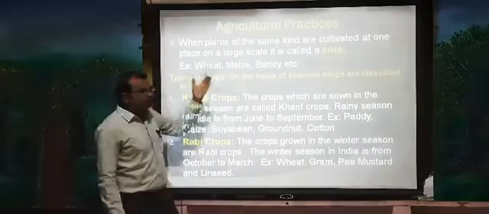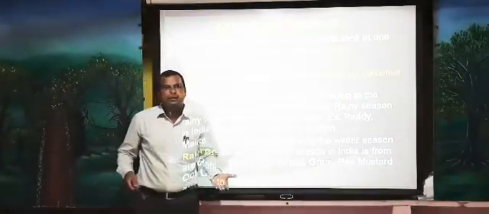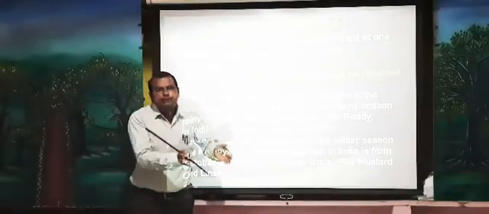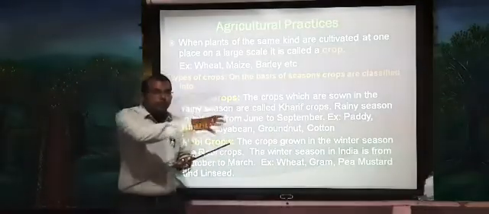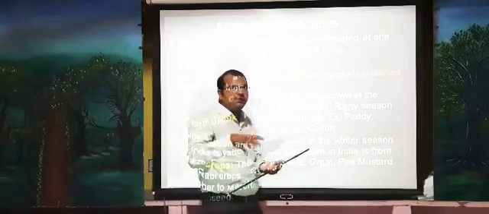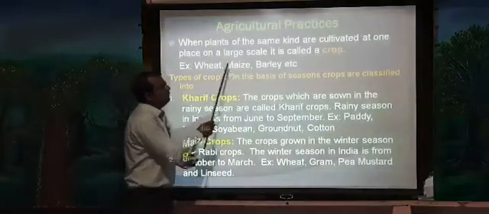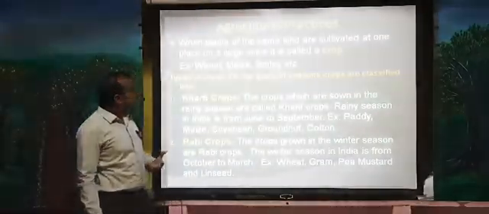Maybe in a particular area, 1 acre, 2 acres, 3 acres. In one particular acre, if they grow only wheat, or only barley, or only maize, such a cultivated plant we call a crop. Examples: wheat, maize or barley are examples of a crop.